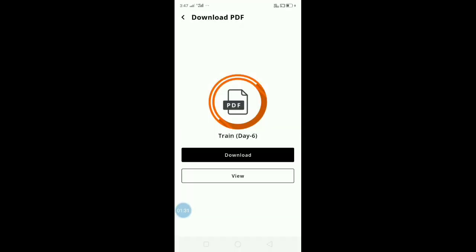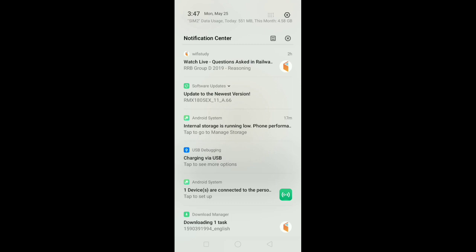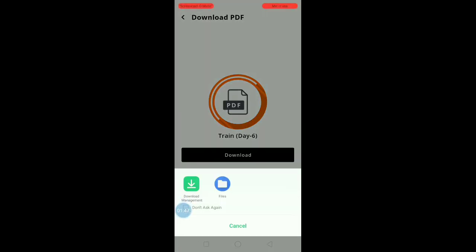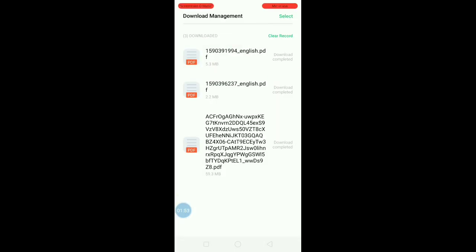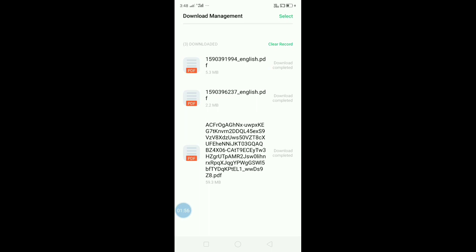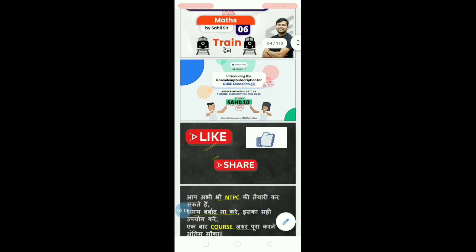If we click on download, here we can download the PDF or we can view the PDF file online also. In the PDF file different notes or question answers may be available. So click on open. Choose any app to open the PDF file. Here the PDF file is downloaded in download management. Now click on the file, open with the PDF file. Then here you can see the RRB group exam PDF is open.